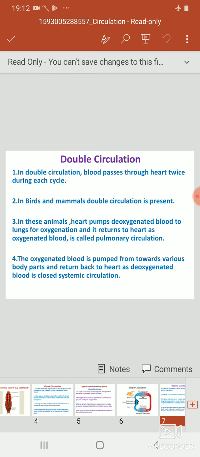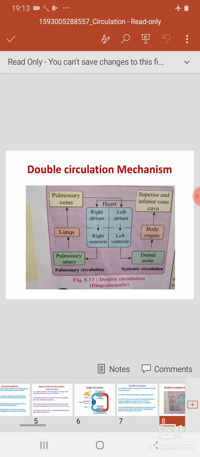Now double circulation. In double circulation, the blood passes through the heart twice during each cycle. For example, birds and mammals show double circulation. In these animals, the heart pumps deoxygenated blood to the lungs for oxygenation and it returns to the heart as oxygenated blood, which is called pulmonary circulation. The oxygenated blood is pumped towards various body parts and returns back to the heart as deoxygenated blood, which is called systemic circulation.